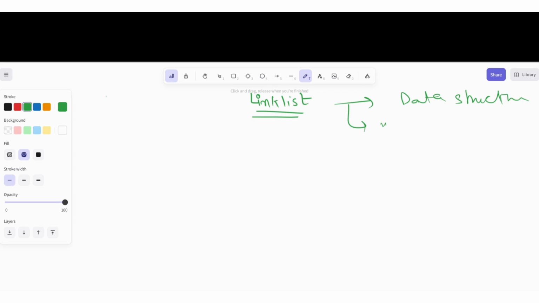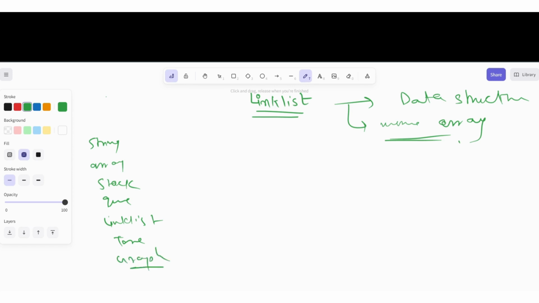more similar to an array, but it is not an array. There are some different data structures present, like string, array, stack, queue, then linked list comes, then there are tree, graph, and so on. There are so many other tries. So many data structures are present.